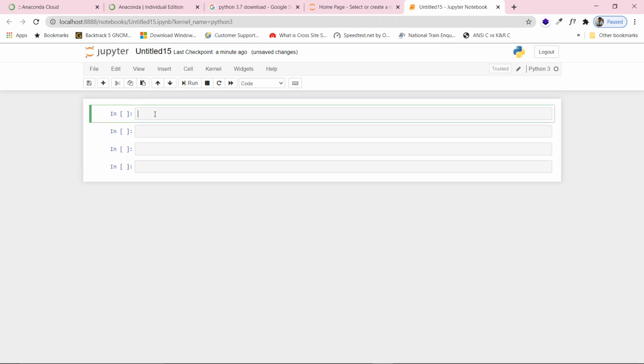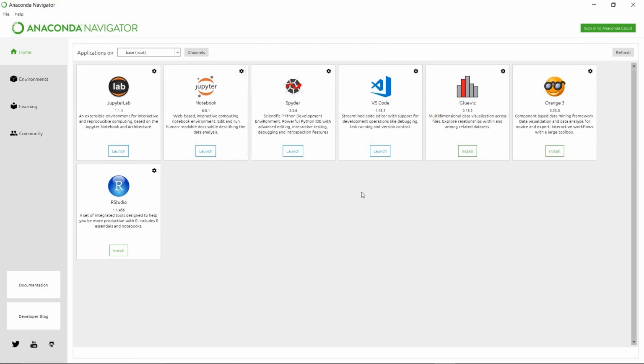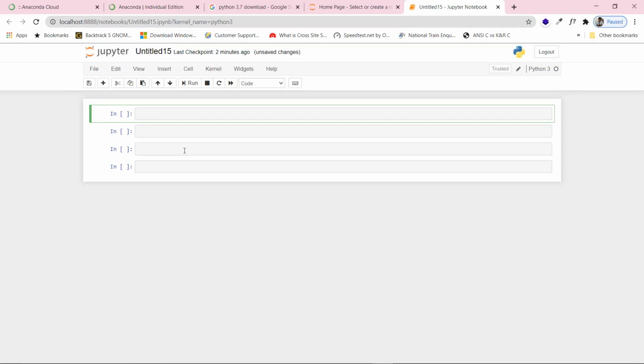So coming to over here, now we will not work on this Jupyter. We will be going to work on VS Code because Jupyter is easier, but we cannot complicate things in Jupyter. It will get a little complicated. But in VS Code, we get suggestions, we get many other things. It's a good platform for writing codes. So that is why we are going to shift to VS Code.